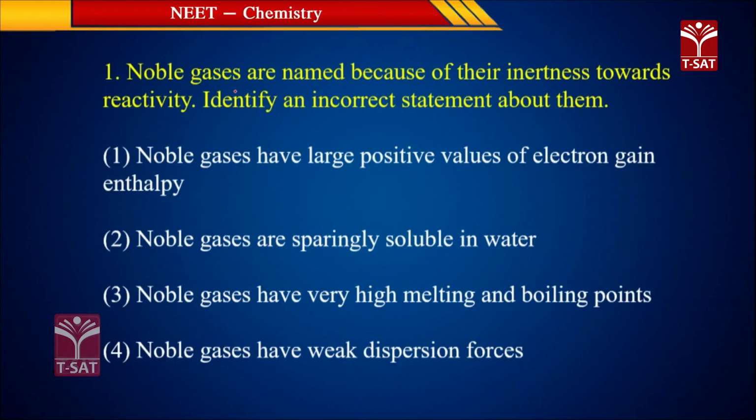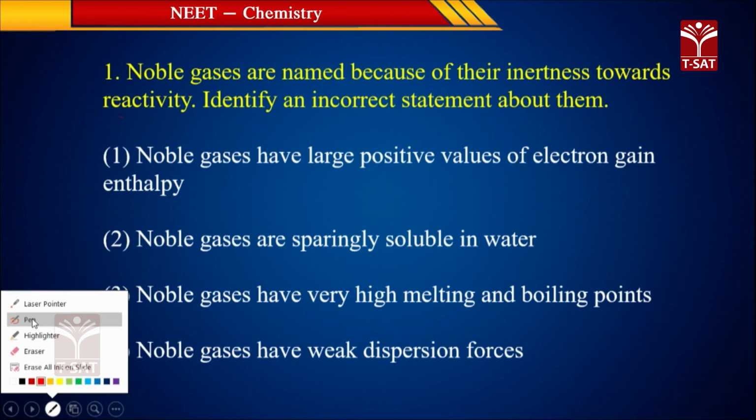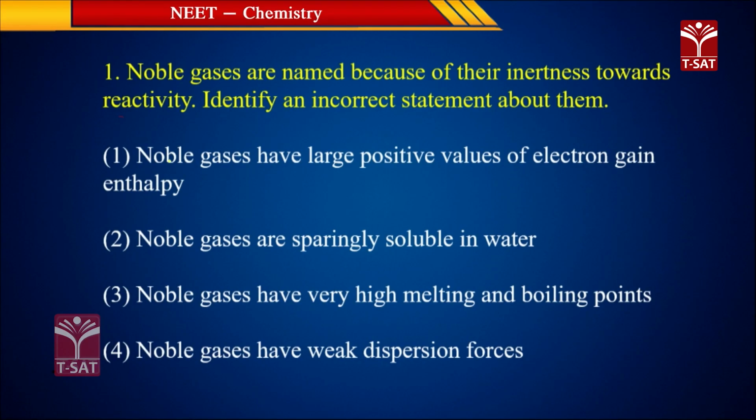Now the very first question of this session is: noble gases are named because of their inertness towards reactivity. Identify an incorrect statement about them. This question is from the chapter noble gas elements, that is P block elements. Here he is asking the incorrect statement. The first statement is, noble gases have large positive values of electron gain enthalpy. Yes, this is the correct statement, because of their very small size, they have high ionization energy and high electron gain enthalpy values. So the first one is correct.